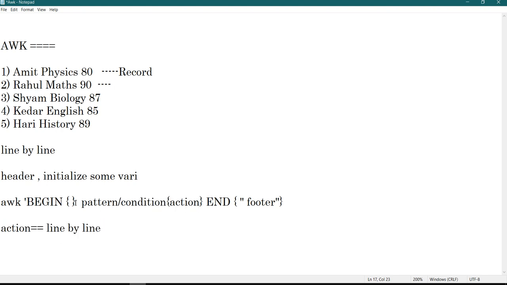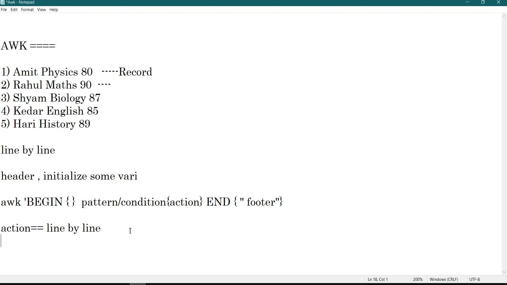Then come to the begin part. Begin part is for header and for initializing some variables. We will see begin in more detail. And end is for printing some footer after the processing is done. One thing to be noted again: begin works even without specifying the file. So begin doesn't do anything while the file is processed. Begin is just executed only once.